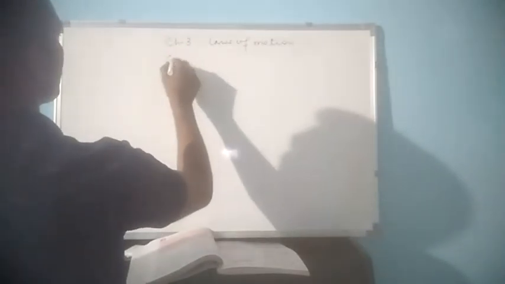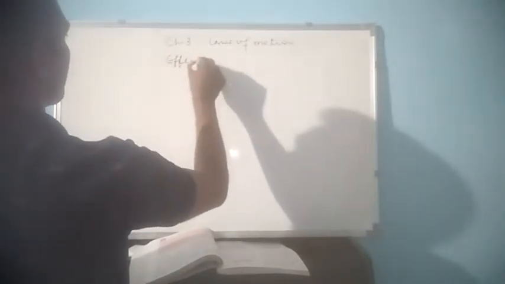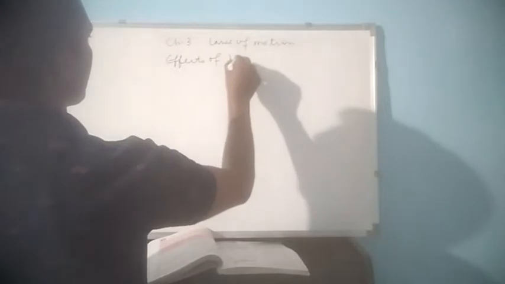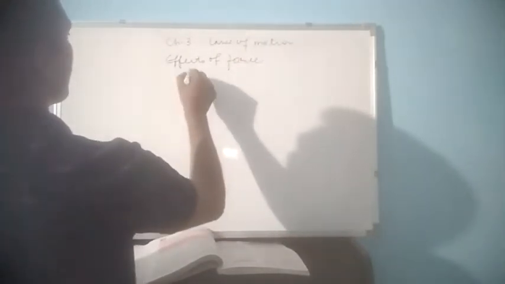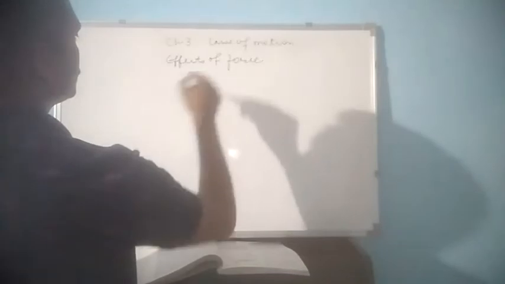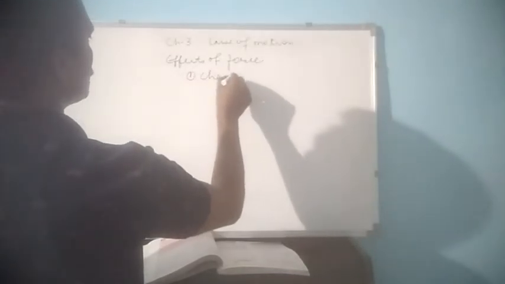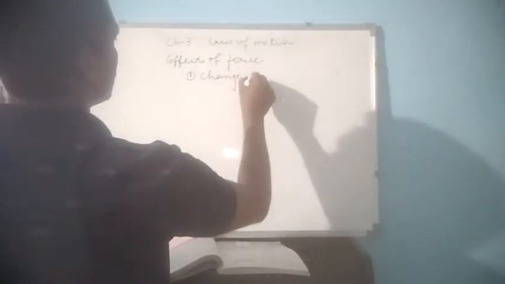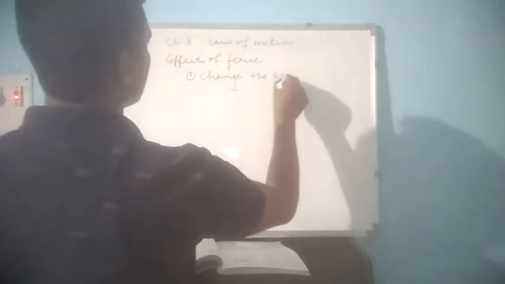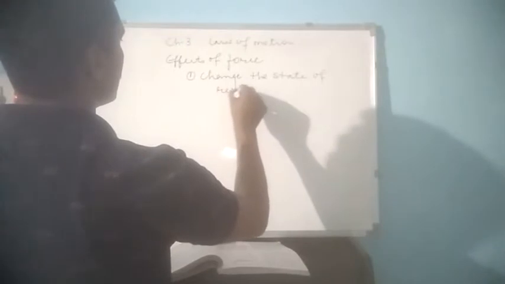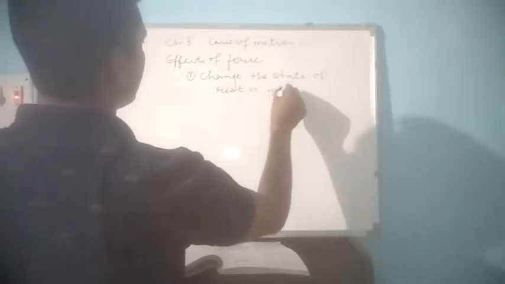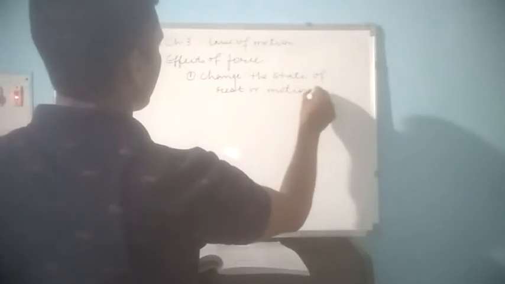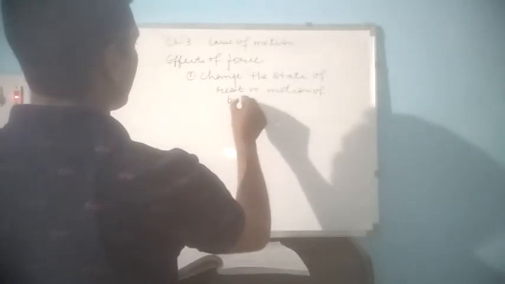Let us see effects of force. First effect is force can change the state of rest or motion of a body.